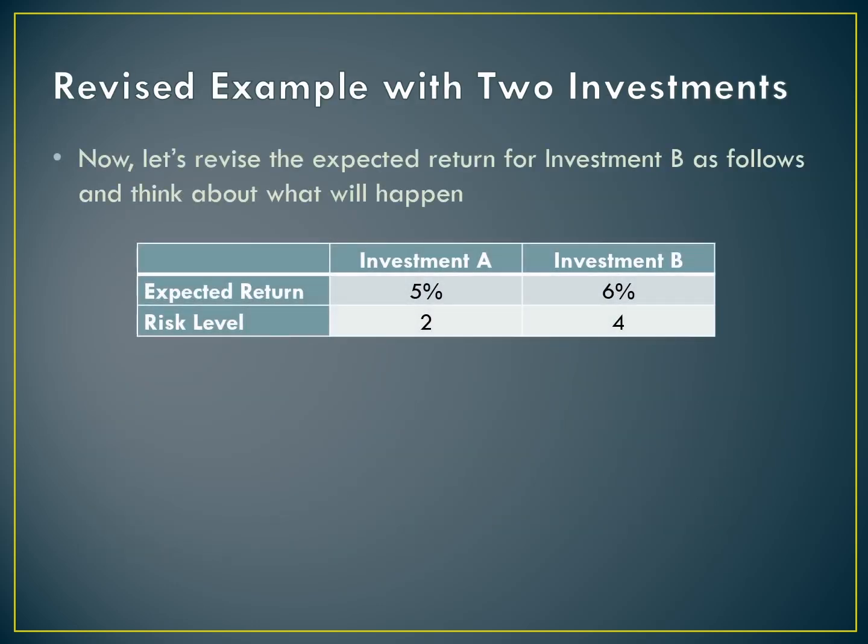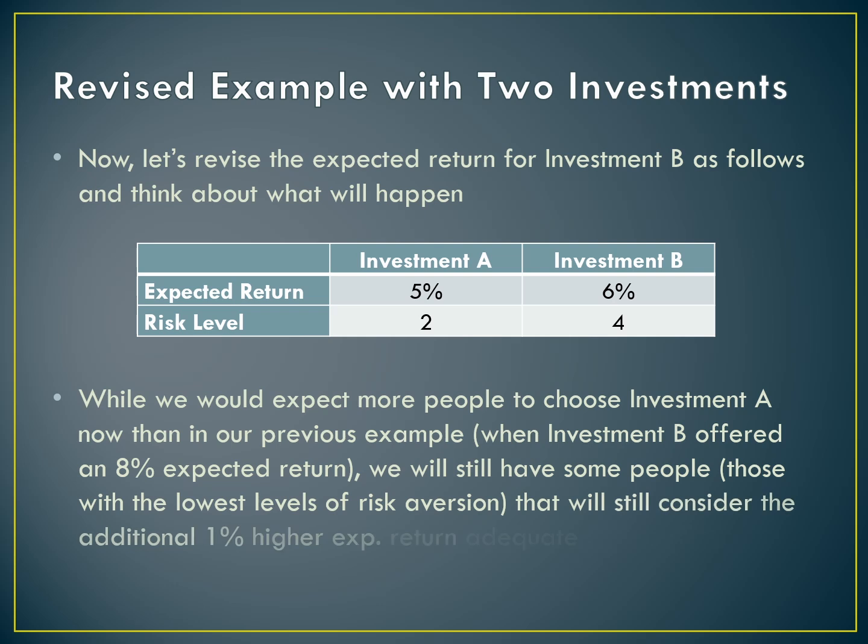Now let's make a minor change to this. What we're going to do is just flip around the expected return on B a little bit, make it smaller. Now in this case, investment B still pays a little bit higher, but instead of 3% more return on average, you're only going to make 1%. You've still got just as much additional risk, but now your additional compensation has dropped from 3% to 1%. Should everybody now jump over to investment A, or are some people still going to take investment B?